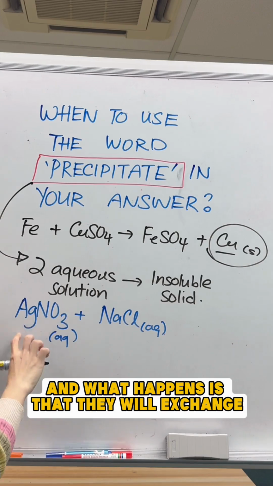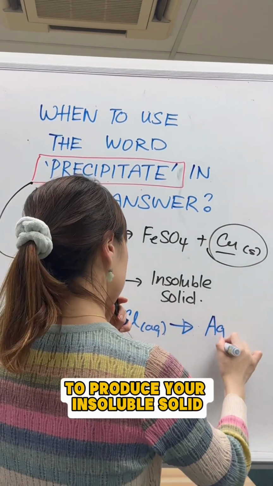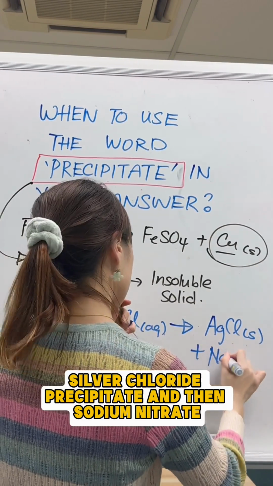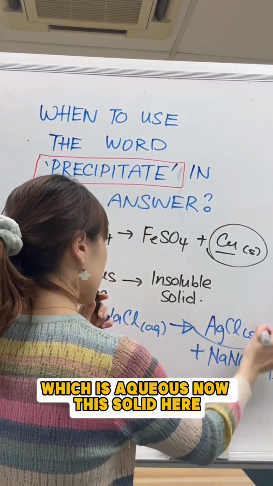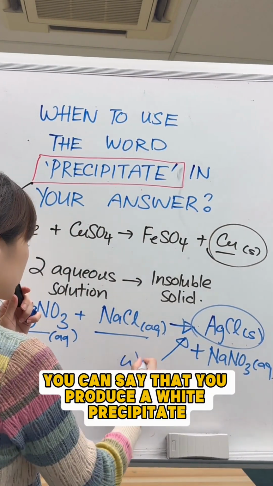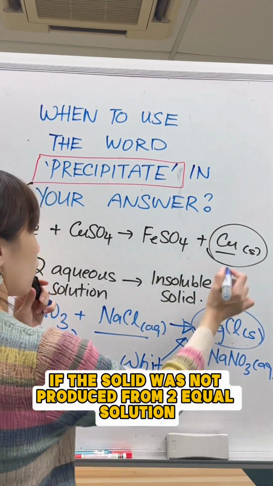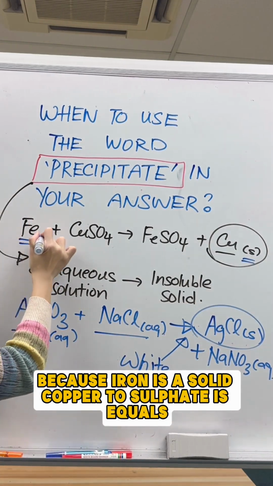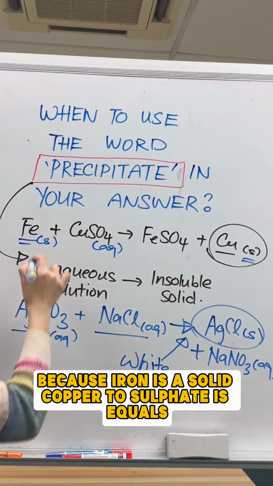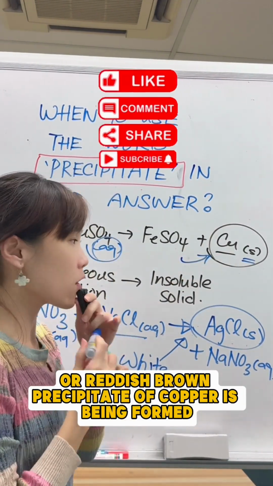And what happens is that they will exchange their partners in a displacement, in a precipitation reaction, to produce your insoluble solid, silver chloride precipitate, and then sodium nitrate, which is aqueous. Now, this solid here, because it was formed through the reaction of two aqueous solutions, you can say that you produce a white precipitate. However, if the solid was not produced from two aqueous solutions, because iron is a solid and copper(II) sulfate is aqueous, these are not two aqueous solutions, you cannot say that a copper precipitate or reddish-brown precipitate of copper is being formed.